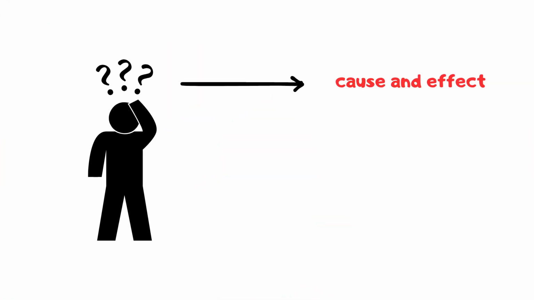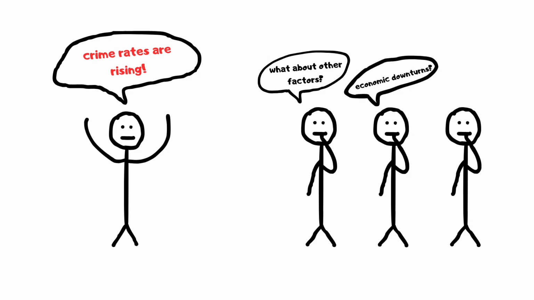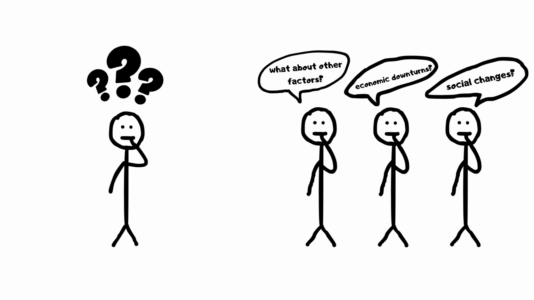False cause, incorrectly linking a cause and effect. For example, attributing a rise in crime rates to a recent policy change without considering other contributing factors like economic downturns or social changes is a false cause.